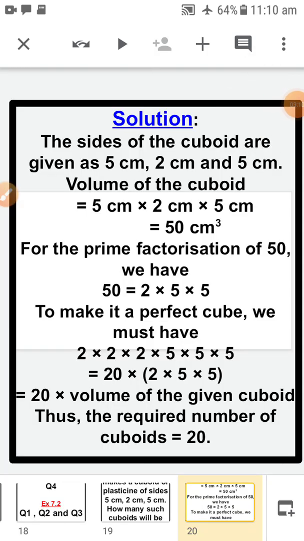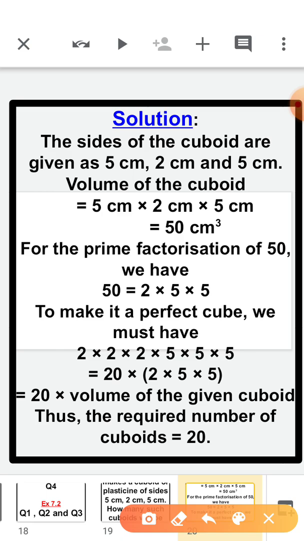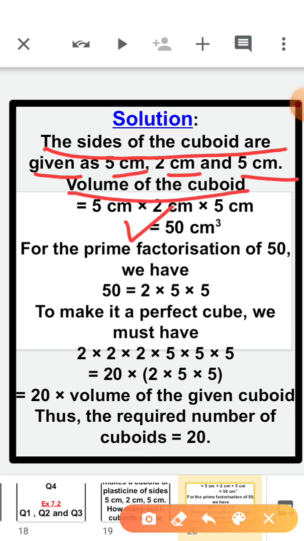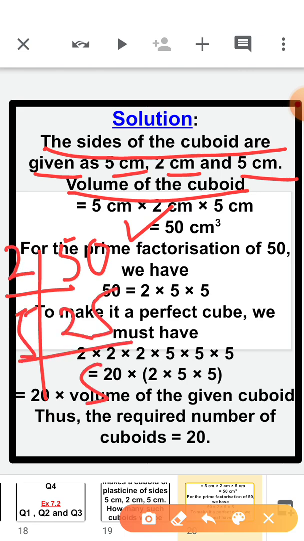Now let's see the solution for the same question. If you are concentrating on the slide, the same solution is showing on the slide. The sides of a cuboid are given as 5 centimeter, 2 centimeter, 5 centimeter. So the volume of the cuboid will be 50 centimeter cube. If you apply the prime factorization method to 50, you will get 2, then 25, then 5, then 5.